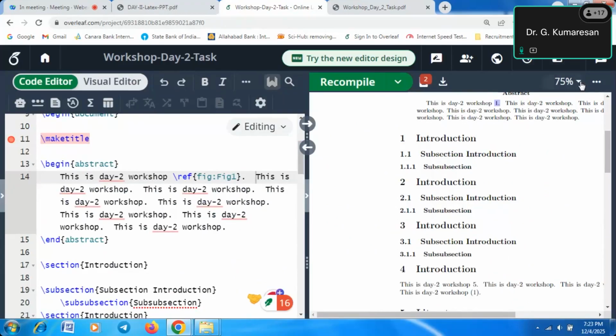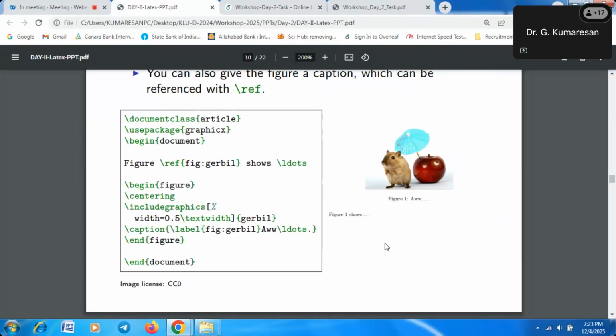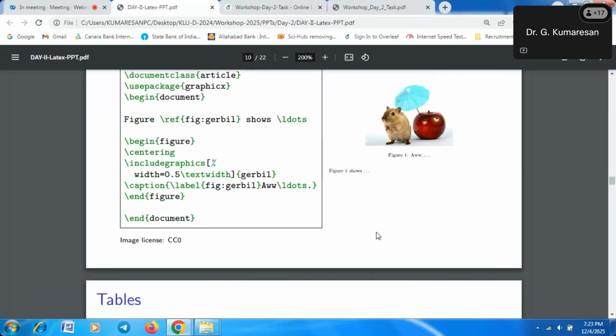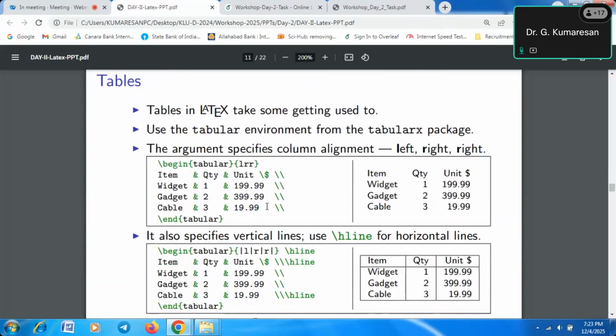Now go to slides. This is the way we are citing the figures inside the LaTeX document. And the second one, tables. How to make a table? Some command is there. This is the command: slash begin tabular, left right, that is the meaning of l, r, and so on.